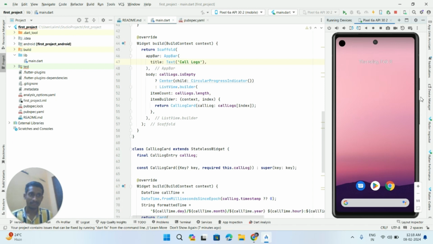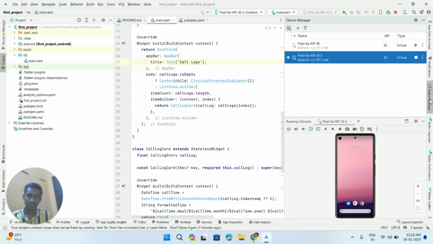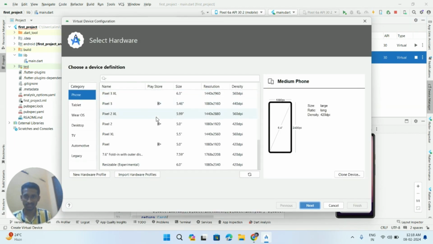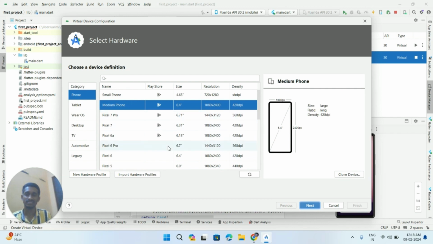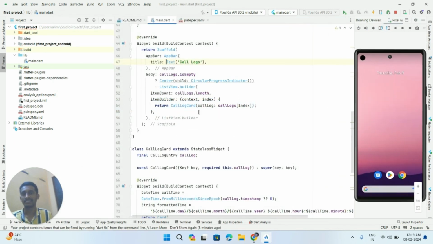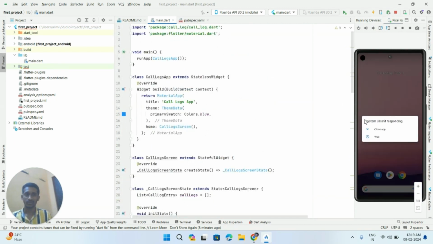In order to set up the emulator, we have to navigate to the device manager. We can select from the available devices, or we can select some other device which is not present here. Basically, selecting these devices is to see how our app looks on various devices. You can select as per your wish, because different devices are available in different sizes. I have already chosen one device. Let us see and understand the code.